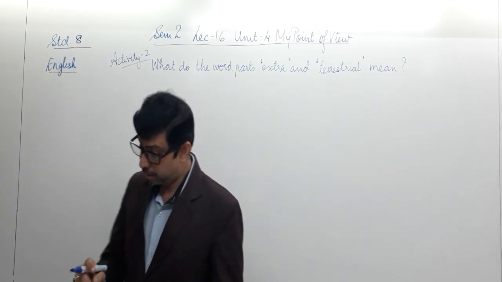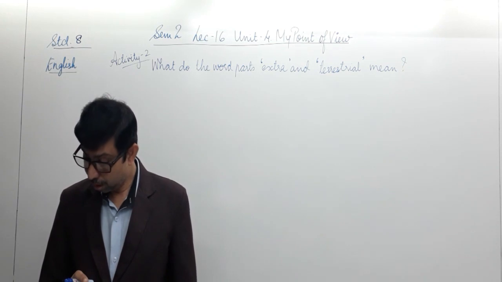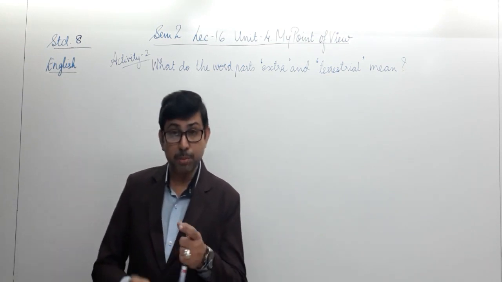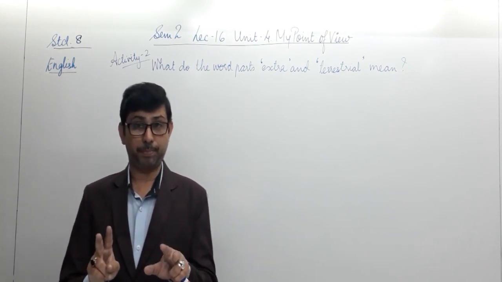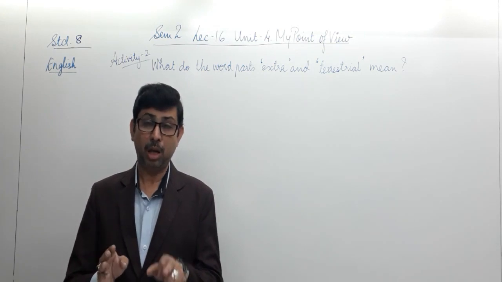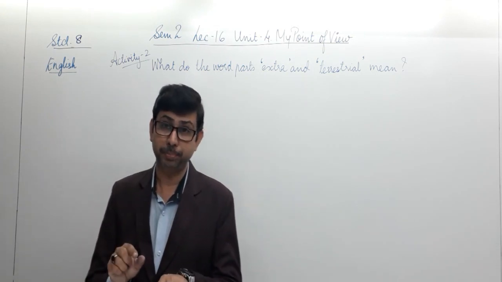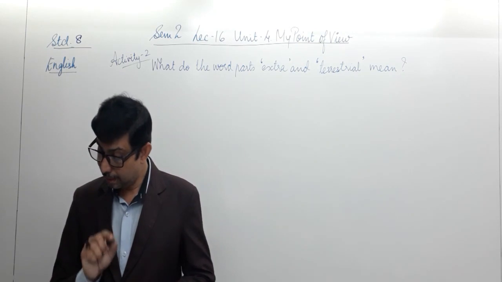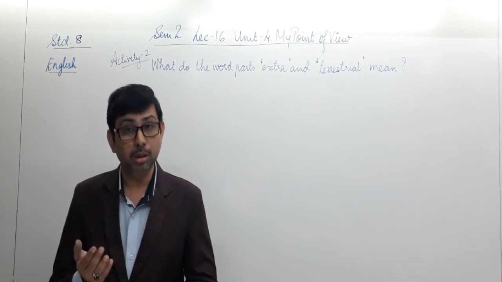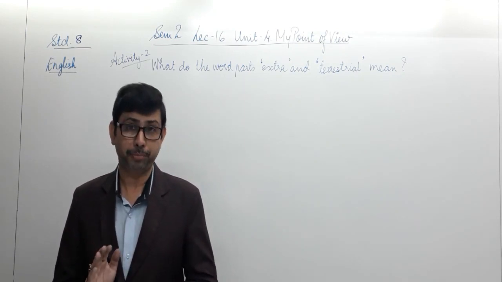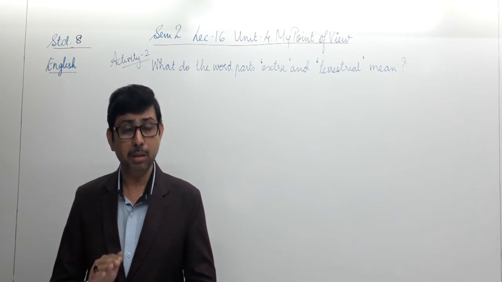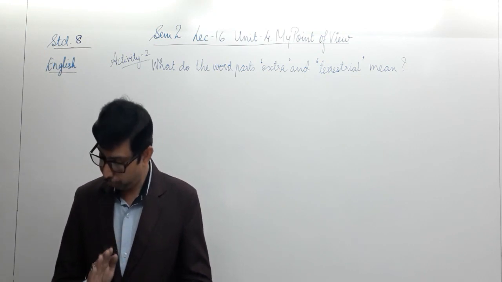Let us understand this little question. The word extraterrestrial is made up of two parts, extra and terrestrial. Now, extra as a Latin word means beyond or not of. Extra means in Latin beyond or not of.